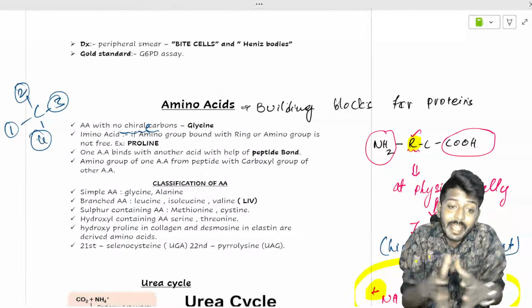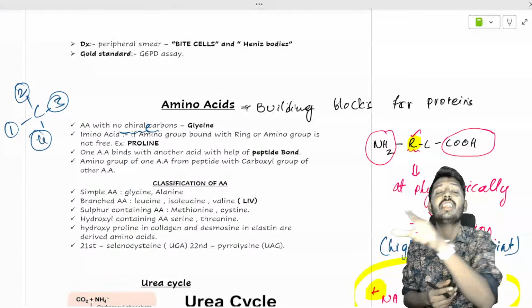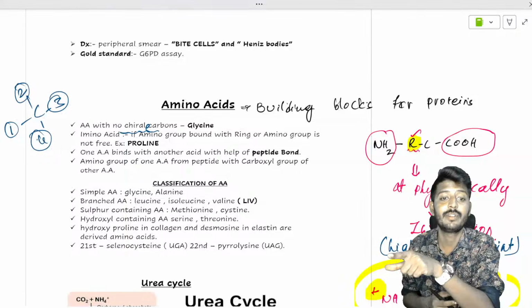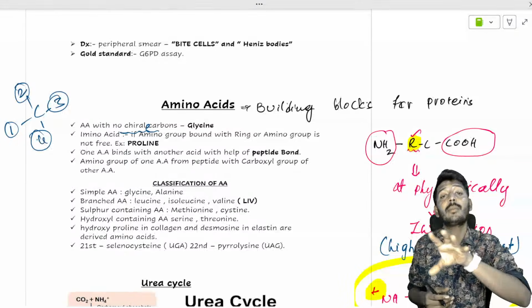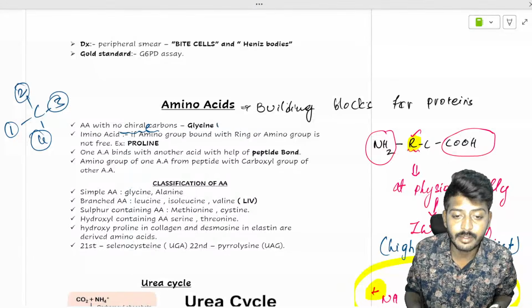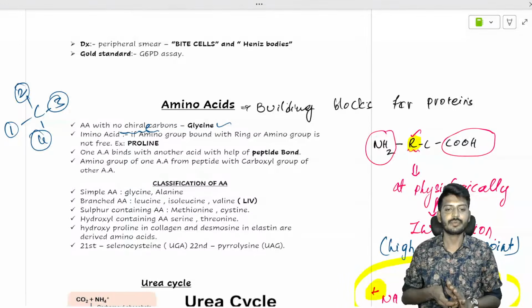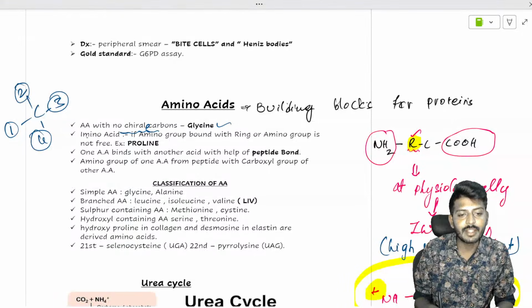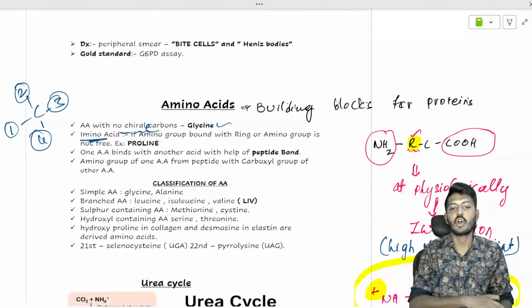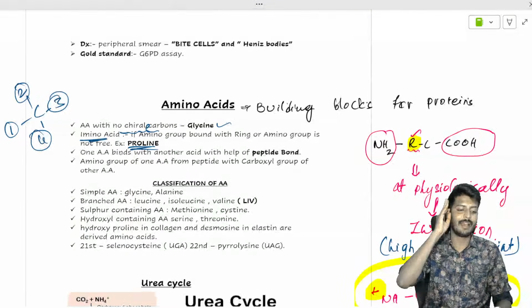ऐसा कहां पे नहीं होता है? Which is that amino acid which does not have a chiral carbon? चिल्लर कार्बन नहीं है बेटा, ठीक है? It's chiral carbon. Chiral carbon means carbon being bound to 4 different groups. The amino acid without a chiral carbon is your glycine, the simplest amino acid. Okay, there is an amino acid जिसके अंदर अमोनिया ग्रुप के साथ कुछ और बॉन्ड हो. Then the classic example we have is proline.